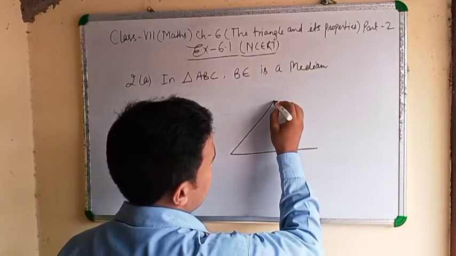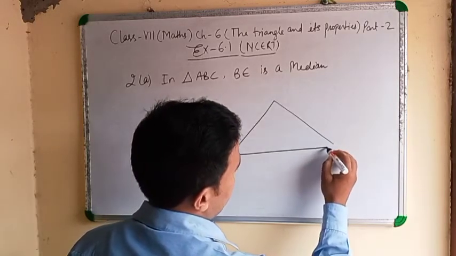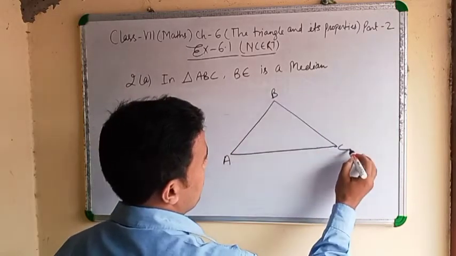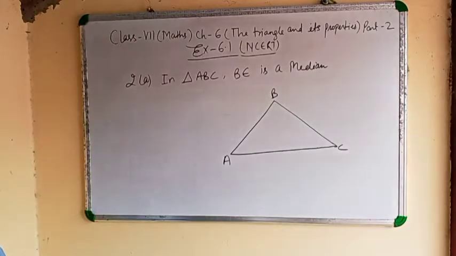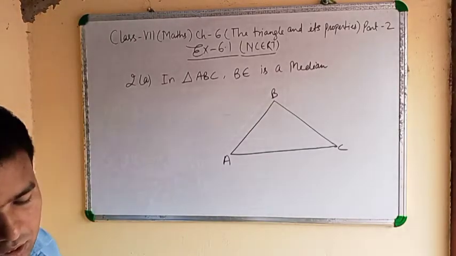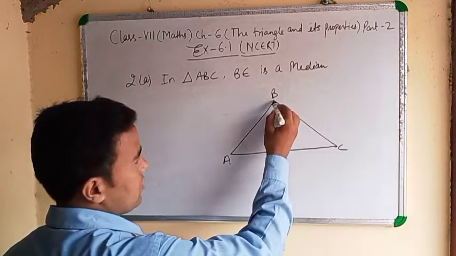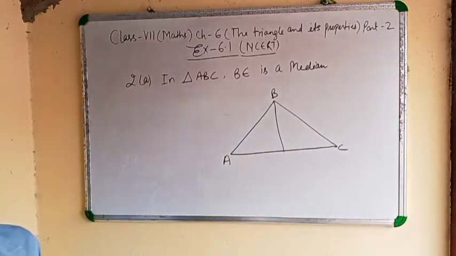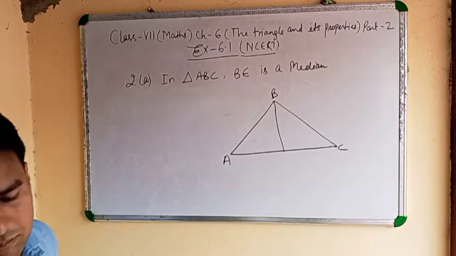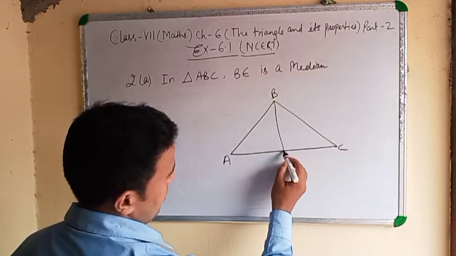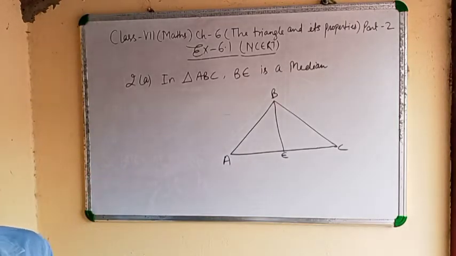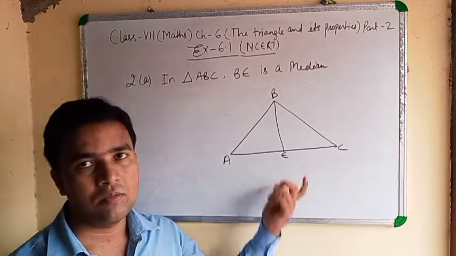The median, I told you, is the line segment joining a vertex of a triangle to the midpoint of the opposite side. Clear? B is the median.